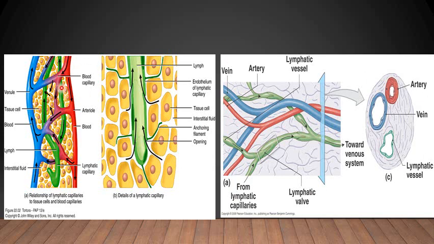So here again, to show you the structure of the lymph capillaries, you know that the lymph capillaries are interwoven and present along and surrounding the blood capillaries. These have blind ended areas, and there are certain valves present. These valves are anchored and supported by these anchoring filaments, you can see here, and they are very helpful for the flow of lymph into the lymph capillaries.